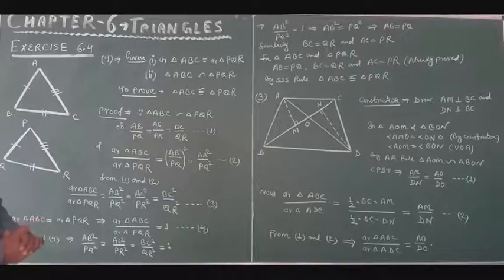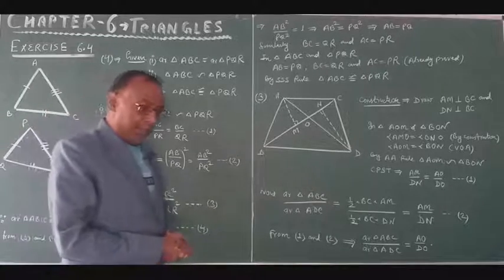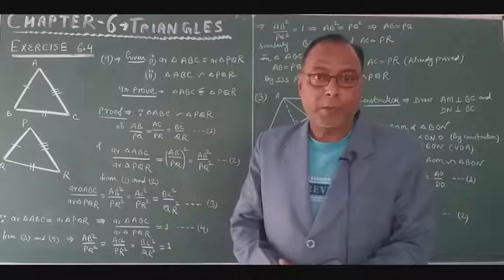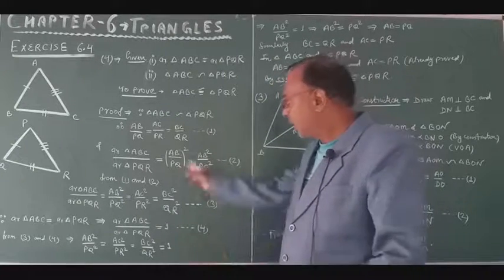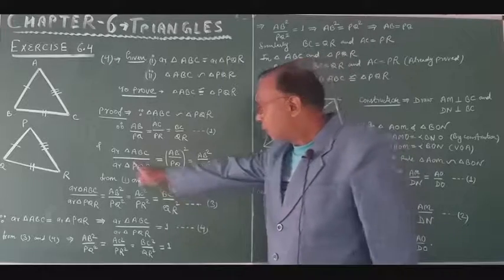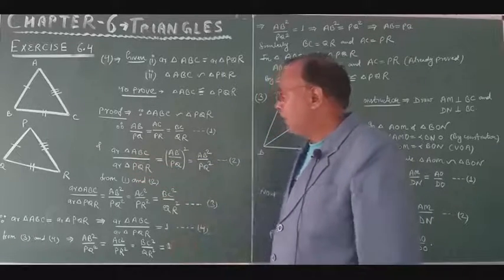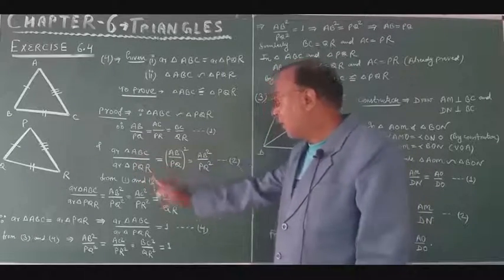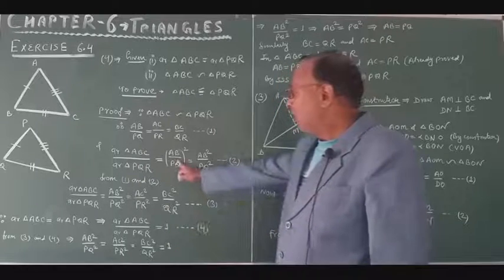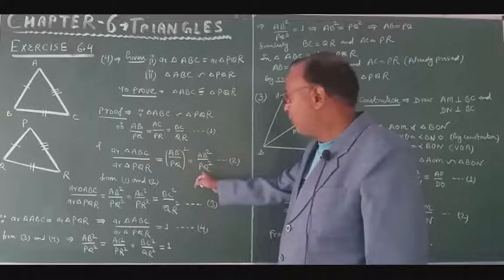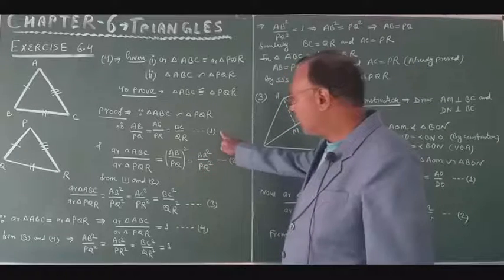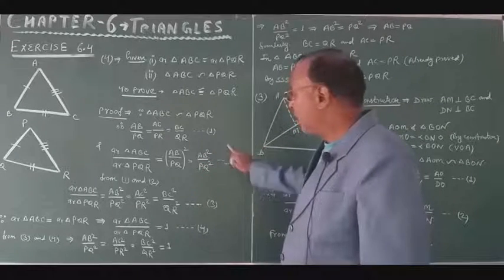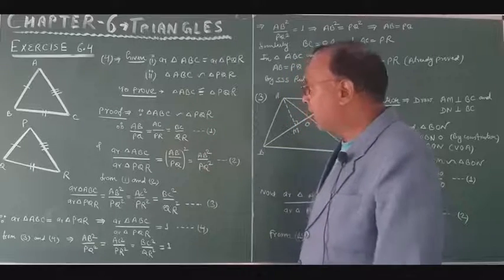And one more thing is there, the ratio of the areas of two similar triangles is equal to the ratio of the squares of their sides. So area of triangle ABC upon area of triangle PQR will be equal to AB square upon PQ square. So now this is equation first and this is equation second. Combine them, what will we get?